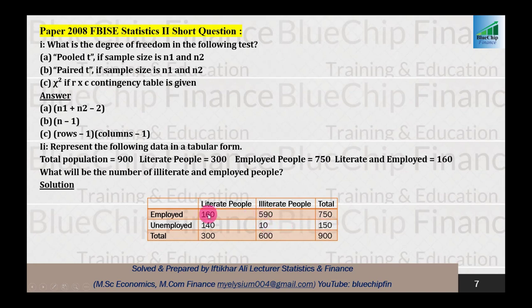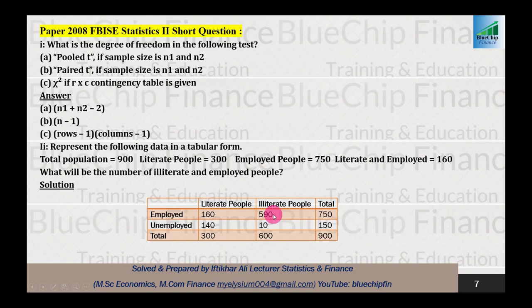If the employed and literate people are 160, then for the remainder, because this 300 is the total of employed and unemployed, just subtract 160 out of 300 and the answer is 140. And here you have the total of 750, and the literate and employed are 160, so just subtract 160 out of 750 and the remaining is 590.